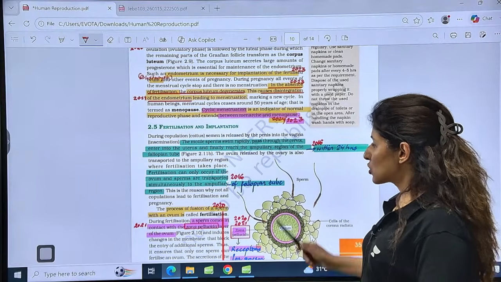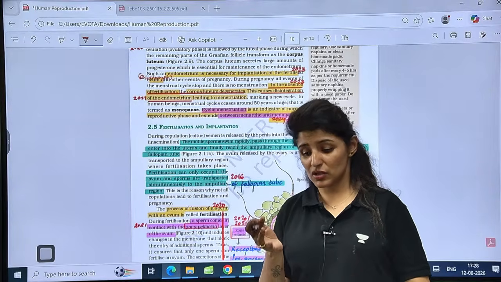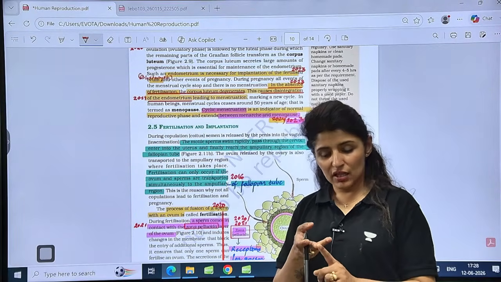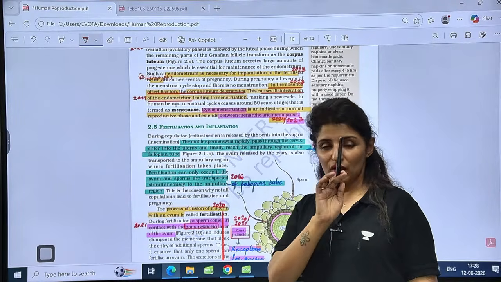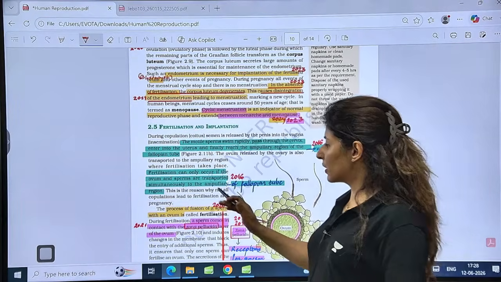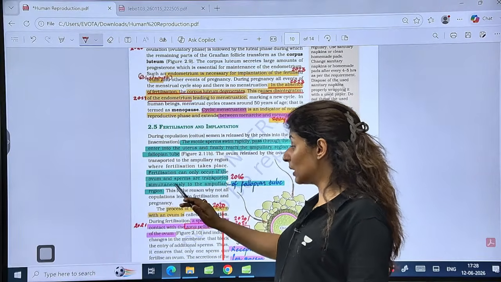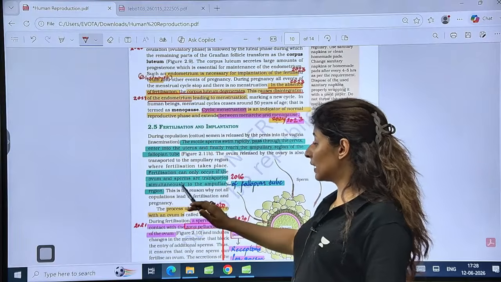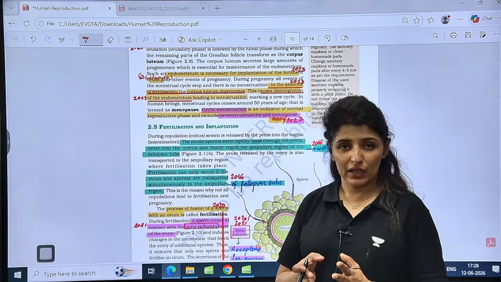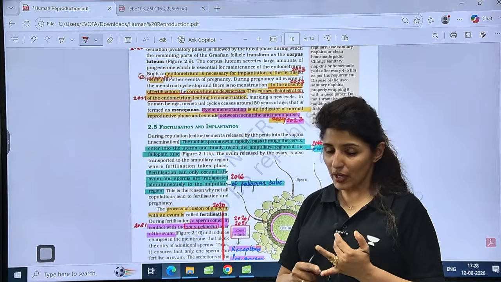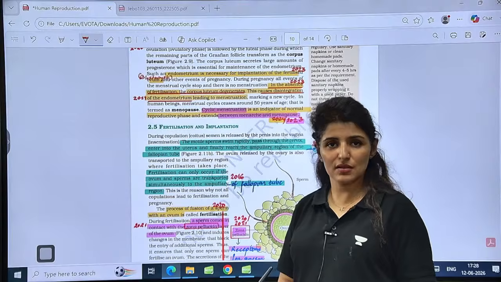Is that clear to all? So you should know the pathway after ejaculation. What is the pathway after ejaculation? That is vagina, then cervix, then uterus, then fallopian tube, and it has to end up in the ampulla, where the secondary oocyte is waiting. So fertilization can occur only if ovum and sperms are transported simultaneously to the ampullary region of the fallopian tube. Why simultaneously? Because of the viability. Because sperm has only 24 hours while ovum has 24 to 48 hours. But the sooner, the better, the more chances.